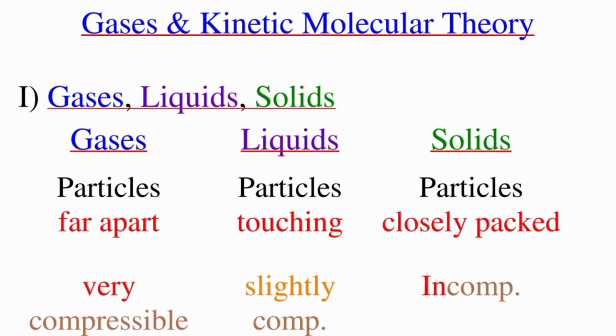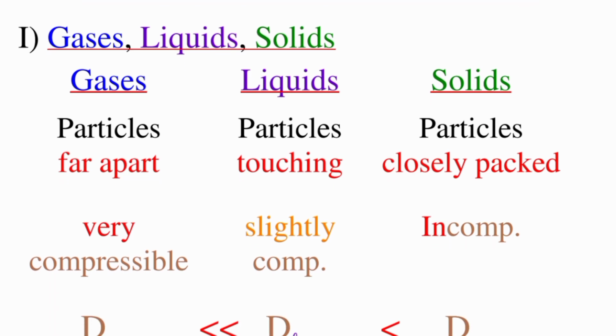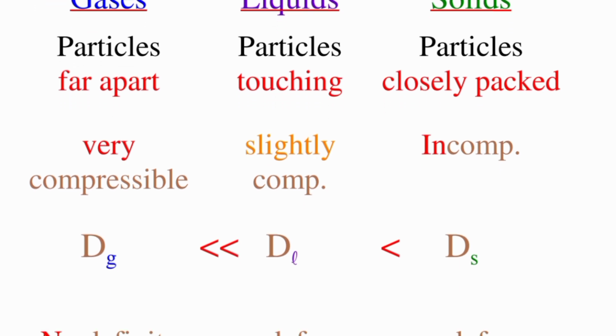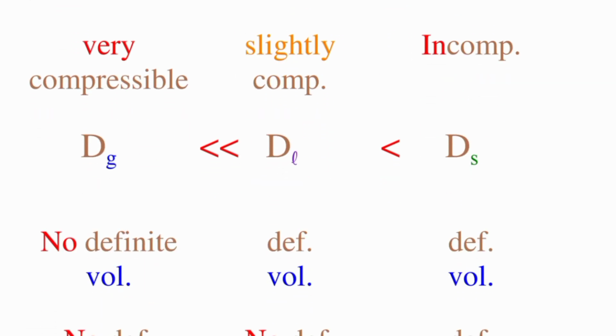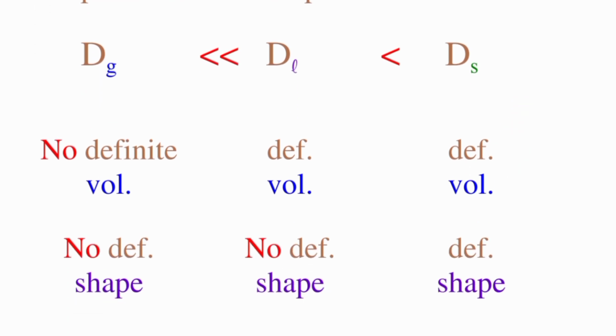So, gases, liquids, and solids. Gas particles are far apart and very compressible. Liquid particles are not as far apart as gases; they are a little bit closer. They are slightly compressible, while solid particles are closely packed and incompressible. These are the densities; you can see the comparison here. Gases have no definite volume. Liquids have definite volume. Solids also have definite volume.